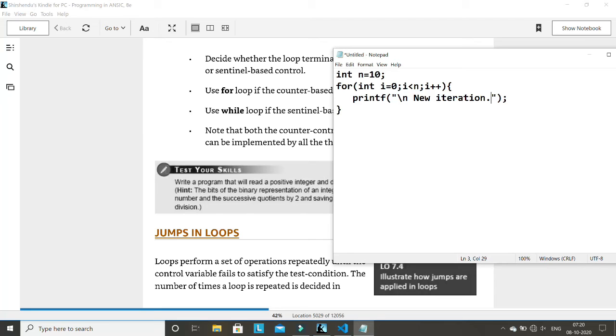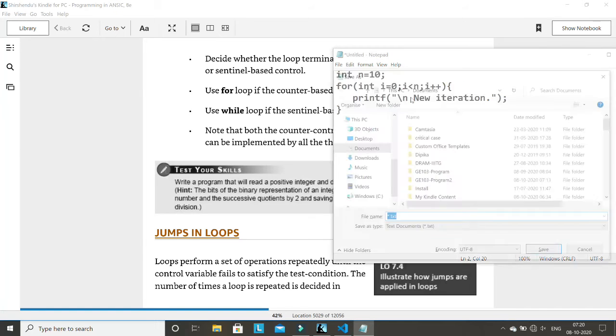But what I want is to print new iteration only for even values of i. For example, when the value of i is 0, 2, 4, 6, at that time I want to print this line. And when the value of i is 1 or 3, I don't want to print this. One way is to increment i equal to i plus 1, i plus 2, but I don't want to do this because I want to show you a different example.